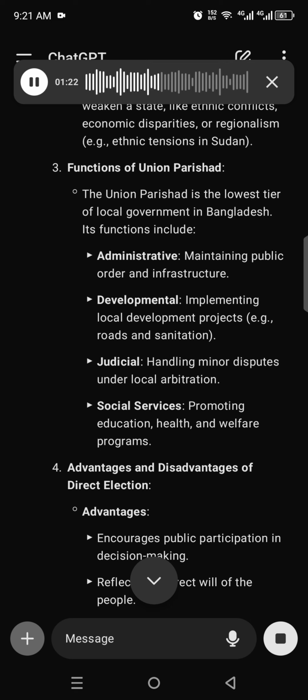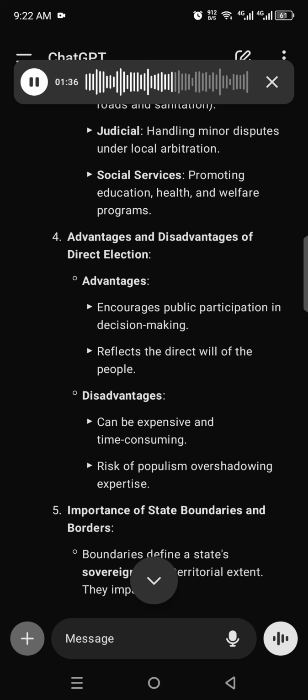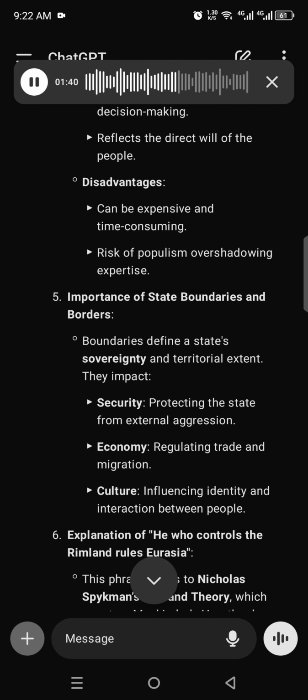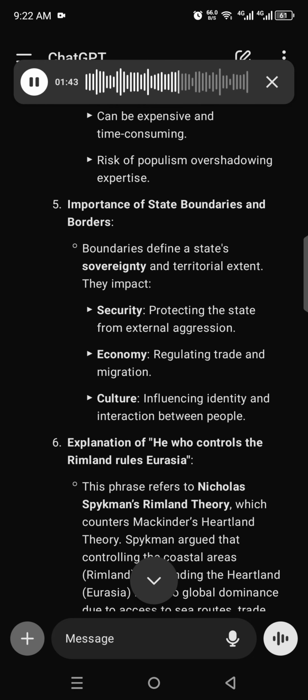4. Advantages and disadvantages of direct election. Advantages: encourages public participation in decision-making, reflects the direct will of the people. Disadvantages: can be expensive and time-consuming, risk of populism overshadowing expertise. 5. Importance of state boundaries and borders. Boundaries define a state's sovereignty and territorial extent. They impact security, protecting the state from external aggression; economy, regulating trade and migration; culture, influencing identity and interaction between people.